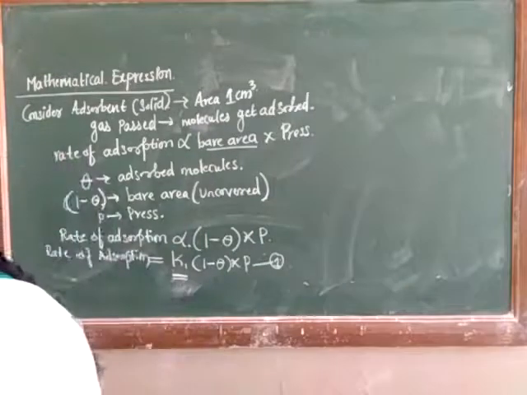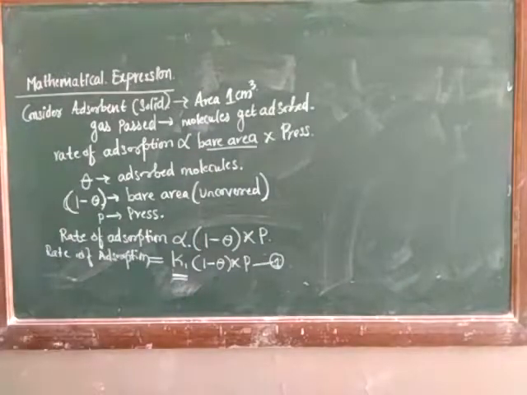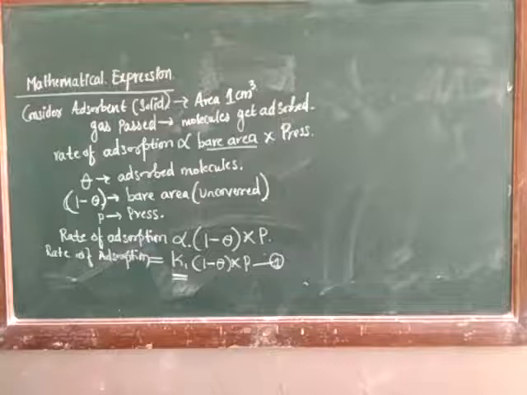After adsorption, some molecules leave the surface of the adsorbent, and the phenomenon is called desorption. The rate of desorption is directly proportional to the fraction of area covered by adsorbed gas molecules.